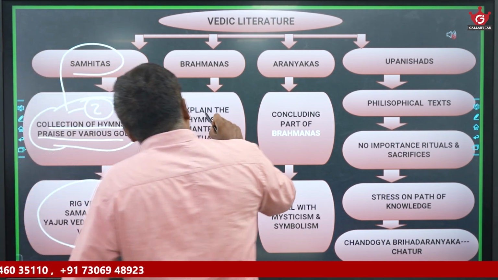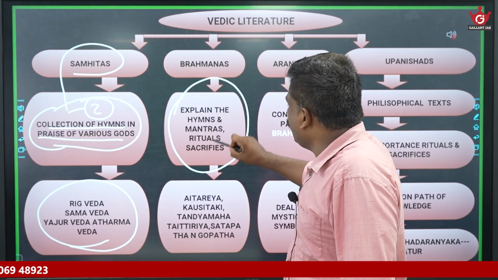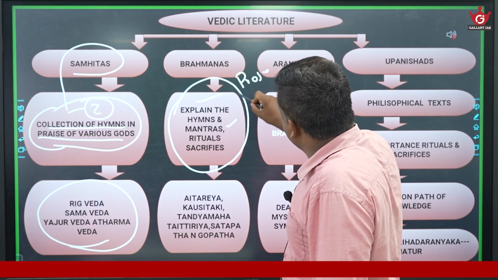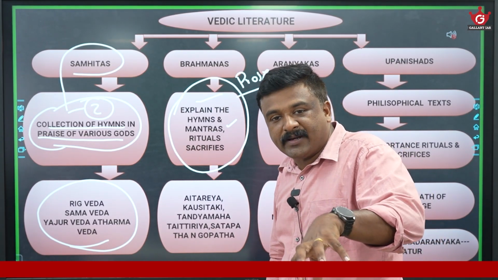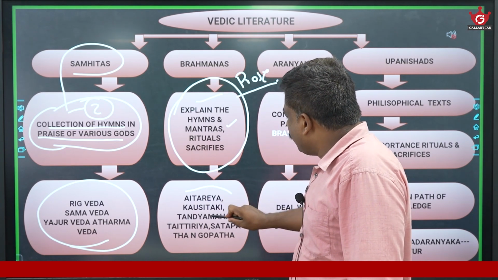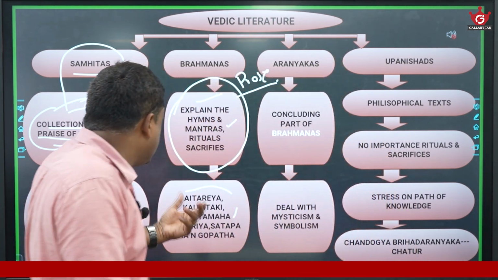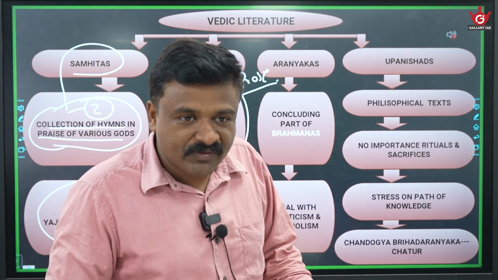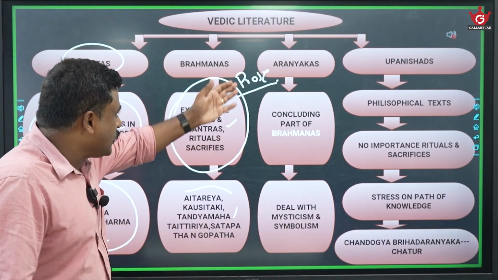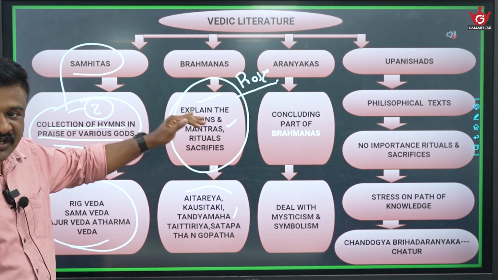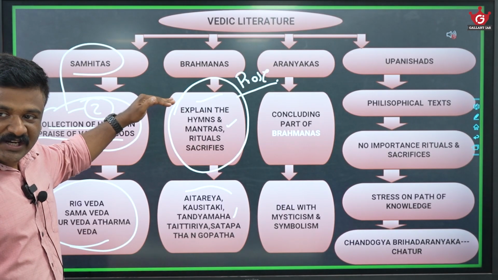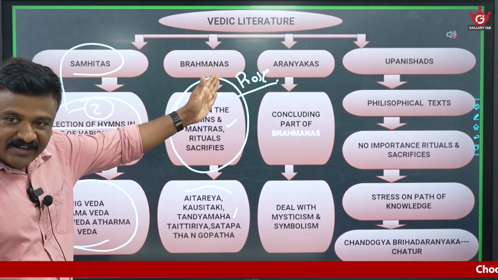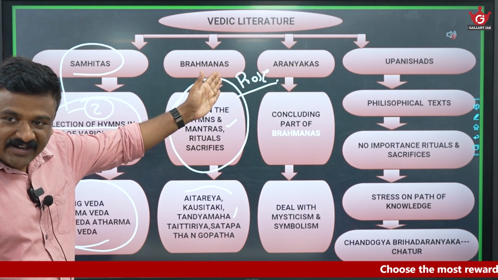Now coming to Brahmanas, they are explanatory notes on the hymns, mantras, and ritual sacrifices. This is the prose version, and they explain the hymns. Aitareya, Kaushitaki, Tandya Maha, Taittiriya, Shatapatha, Gopatha: for each Samhita, it has its own separate Brahmanas. Then the concluding portions of Brahmanas are called Aranyakas. Brahmanas are the prose version and explain the meaning of the hymns.